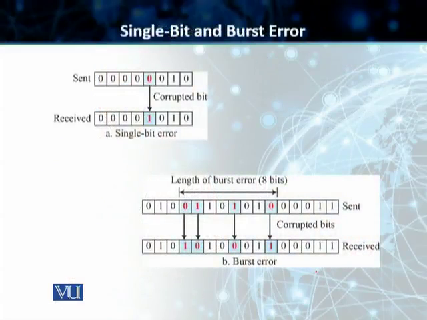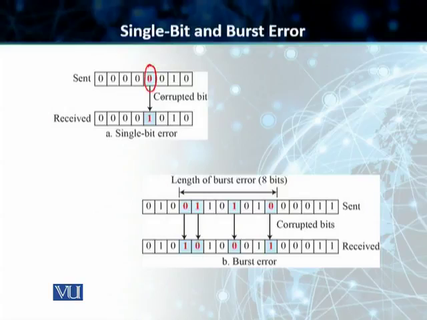Students, slide पे देखिएगा, the same concept is actually explained by 2 figures in this case. The first figure is showing the first type, which is the single bit error. In this case, what you can see is that only 1 bit is impacted. So what we sent was this stream of 8 bits, and in these 8 bits you had a 0 at position number or slot number 5.